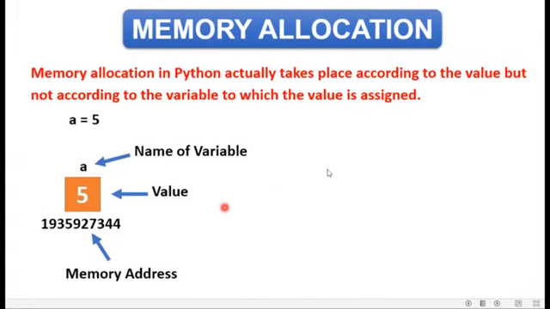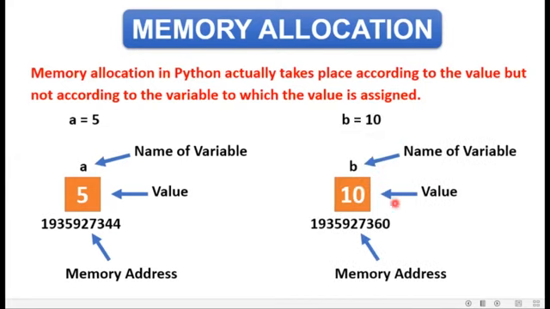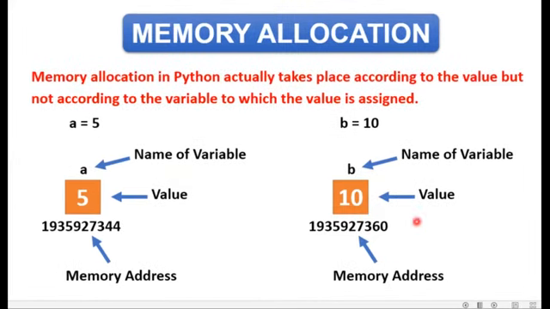Let's take one more example: b is equal to 10. Python will allocate a new address to variable b, which is holding the value 10. Here b is the name of the variable, the value is 10 which is assigned to variable b, and this is the new memory address holding the value 10. But now the concept is going to be a little bit different here, so I request you to please understand it carefully.